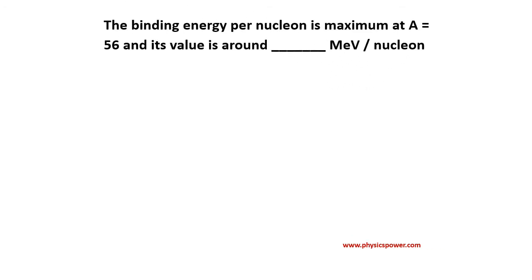The binding energy per nucleon is maximum at A equals 56, that is for iron, and its value is around 8.8 MeV per nucleon. So that is approximate; the exact value is 8.79 MeV.